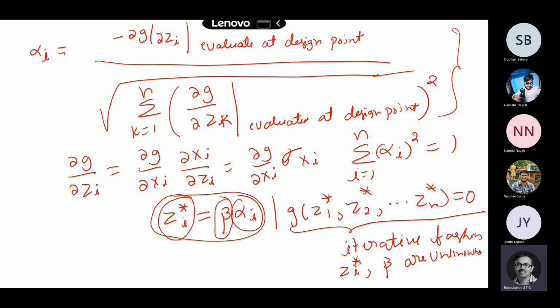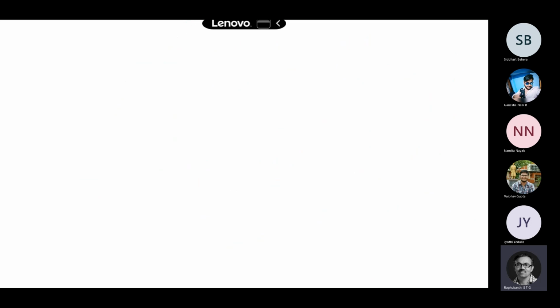Okay, so now we can write the steps in terms of nice steps for this Hasofer-Lind reliability index, so that there will be clarity. So the first thing, you formulate the limit state function.